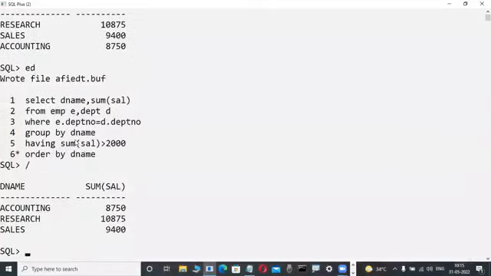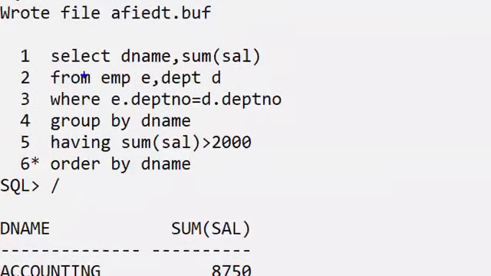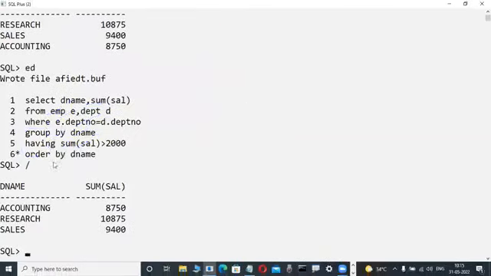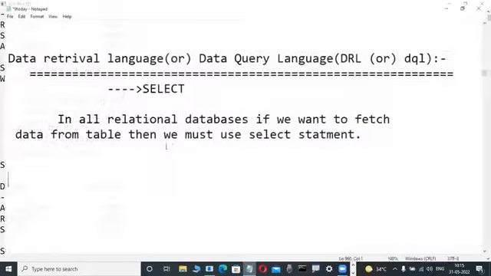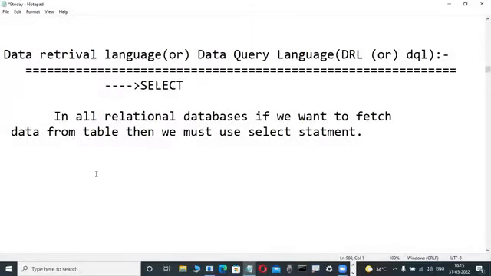This much big syntax. Observe here. First is select, not a star, columns. From clause, where clause first, then only group by, then only having, then only order by. If anybody changes this order, it won't work. This is the original select statement. We are learning it one of these days. But first, select star from table name, right?